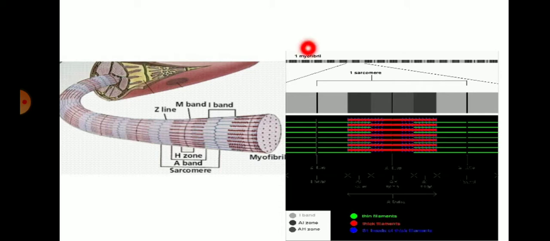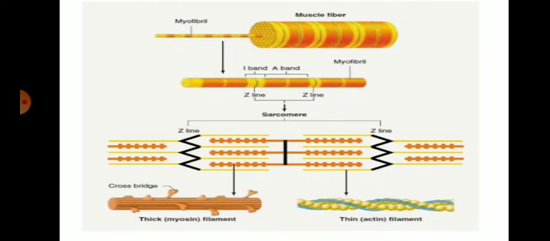So this is one myofibril, and this total part is one sarcomere, which consists of the Z line, M band, I band, H zone, A band. Many sarcomeres form the myofibrils.